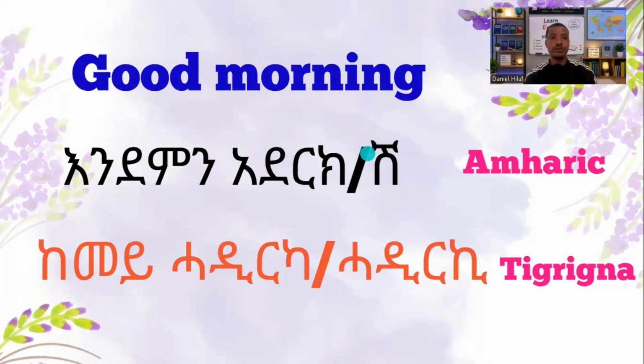So what do we say in Tigrigna? How can we say that? Kemey hadirka, or kemey hadirki, is good morning. Simple. Kemey hadirka is for male, and kemey hadirki is for female. So, good morning in Amharic is endemen aderk or endemen adersh. That's it. We say good morning early in the morning.